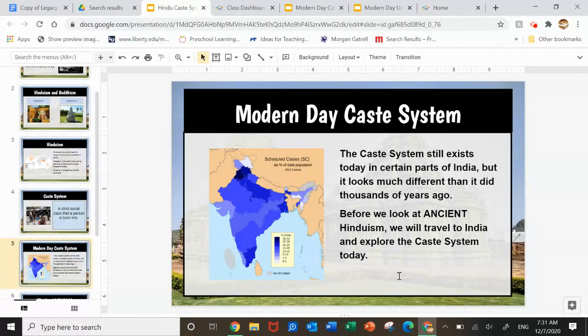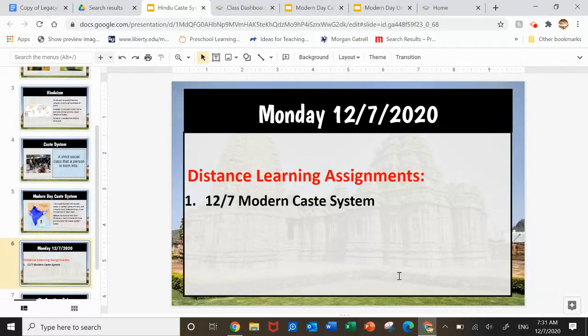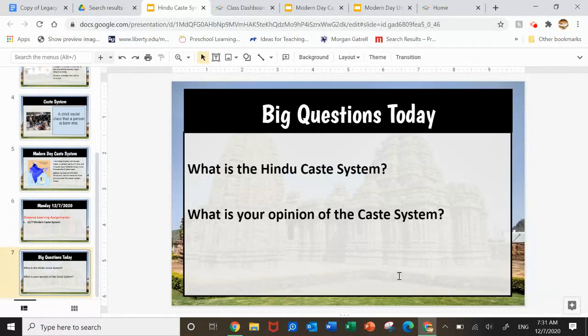Before we look at ancient Hinduism, we will travel to India today and explore the caste system today and see what it's like. So your assignment today is to complete 12-7 modern caste system. And your big questions are, what is the Hindu caste system and what is your opinion of the Hindu caste system?